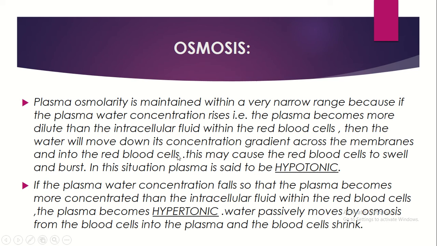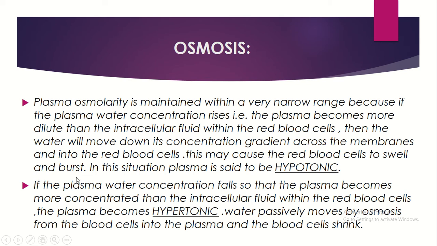This process stops only when the concentrations of both are equal. By that time, what happens? The water concentration becomes too much, and the red blood cells swell and burst, because a red blood cell can hold only a certain amount of water.